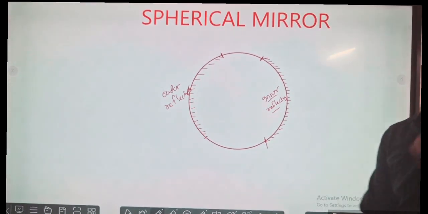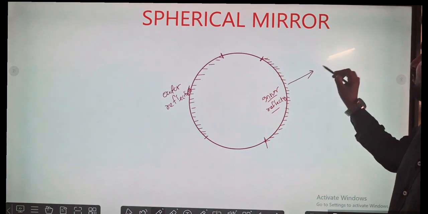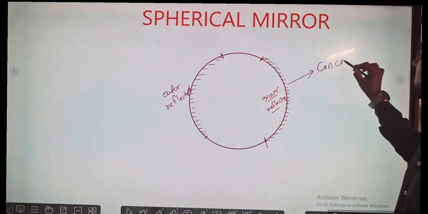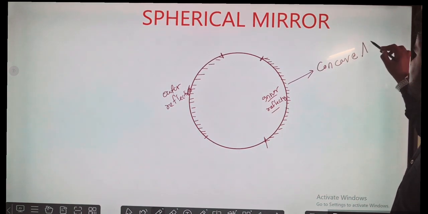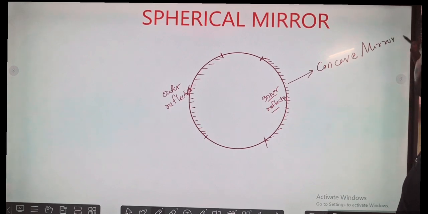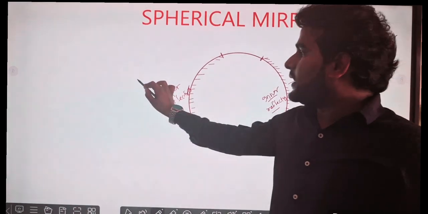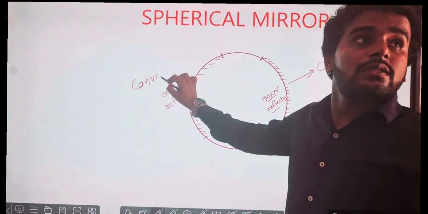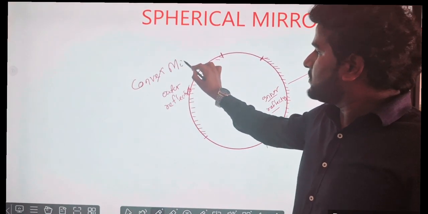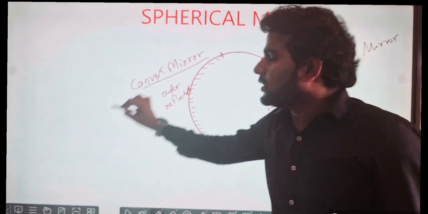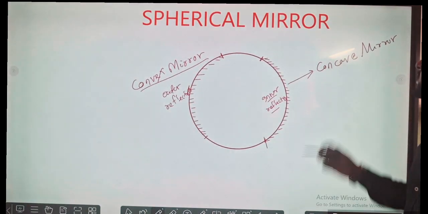So on the basis of that, they are named differently. This part is known as a concave mirror. I will cut it from that spherical part, and it will be a concave mirror. And the left side is your convex mirror. Concave mirror, convex mirror.